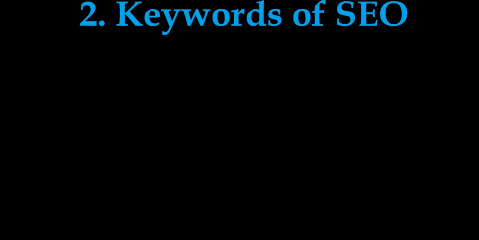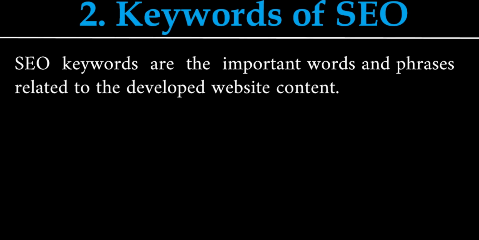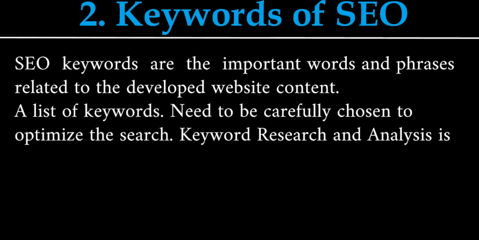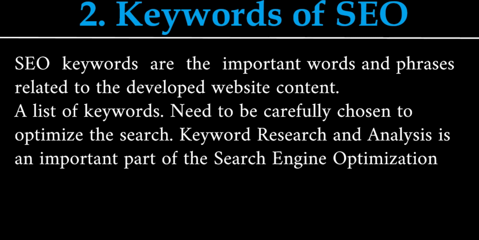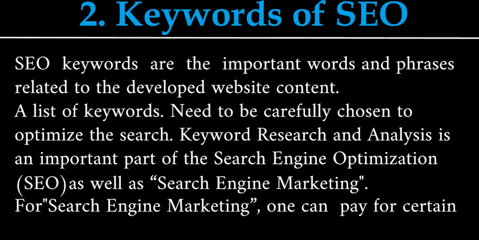SEO of keywords. The SEO keywords are the important words and phrases related to the developed website content. A list of keywords needs to be carefully chosen to optimize the search. Keyword research and analysis is an important part of search engine optimization as well as search engine marketing. For search engine marketing, one can pay for certain keywords.